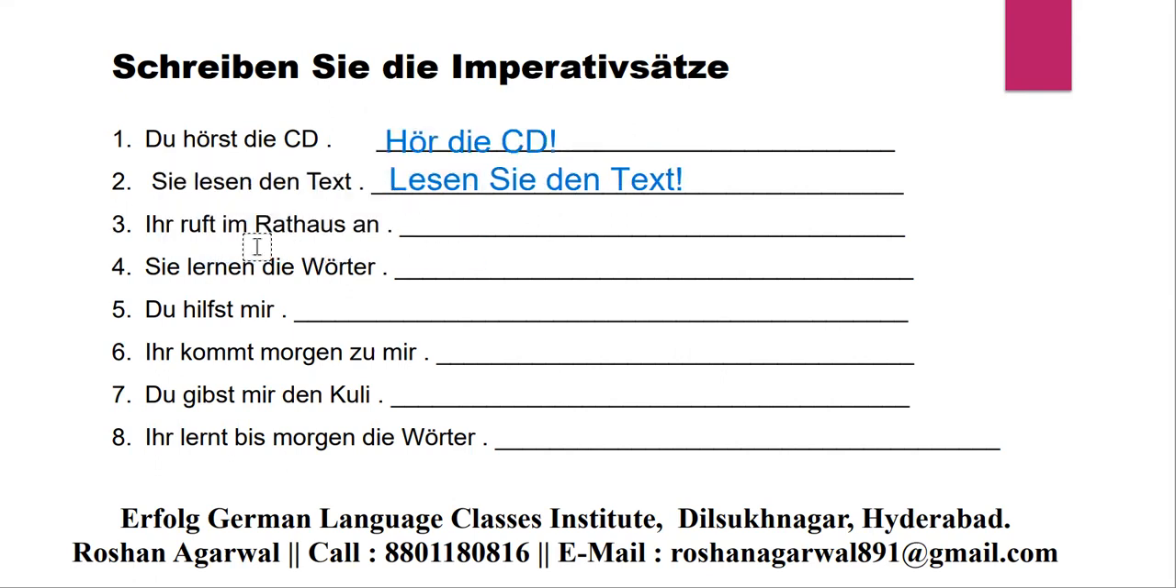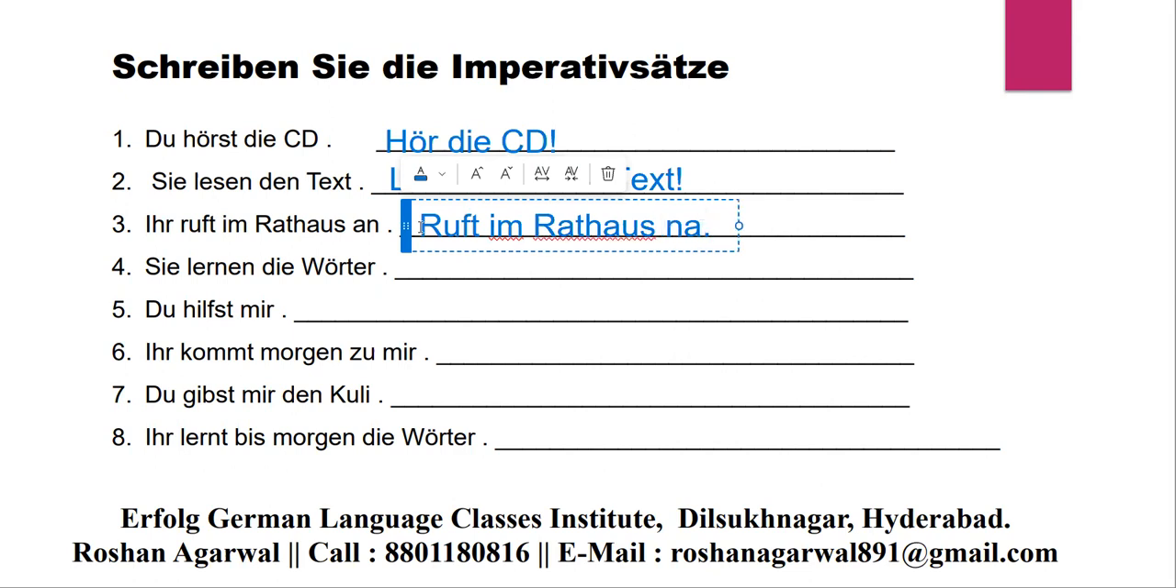Ihr ruft im Rathaus an. Means you all call in the town hall. So how can you write in imperative? You remove ihr, just you write ruft im Rathaus an. Means you all call in the town hall. So here just you remove ihr and remaining sentence you write as it is.